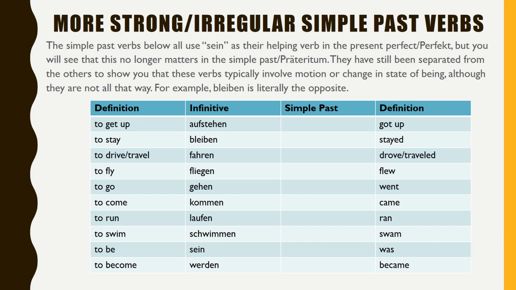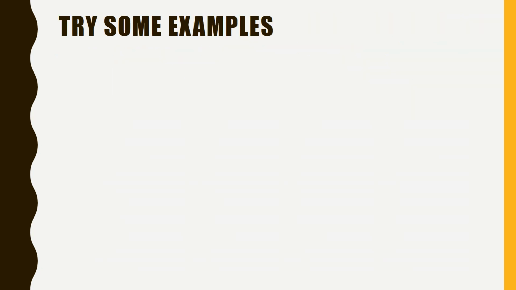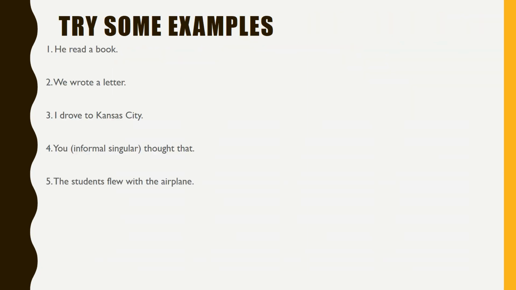If you would like to try the simple past on your own, pause the video now. The answers you should have are stand auf, blieb, fuhr, flog, ging, kam, lief, schwamm, war, wurde. We now have some examples for you to try using the simple past verbs on your own. If you would like to try all of the examples on your own, pause the video now.